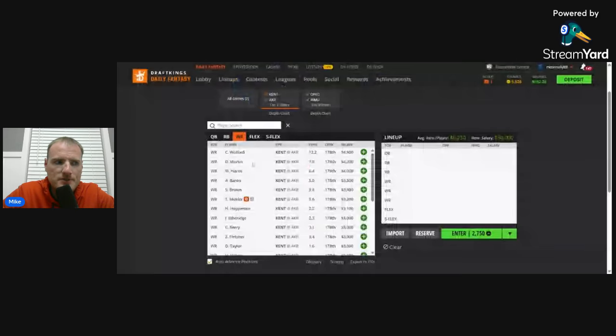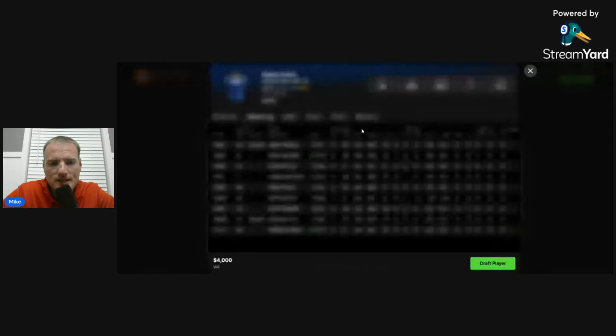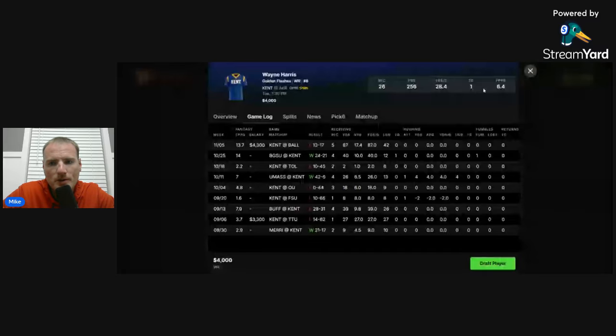I think if you're expecting this game to shoot out, Wolford would probably be the guy you'd want, because Wolford can score quick touchdowns. If you're expecting this game to be a back and forth affair where Kent trails, then to me that kind of benefits Harris, because you would see increasing passing volume going the way of the guy that is getting